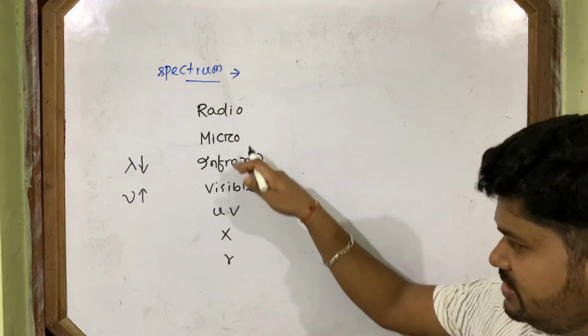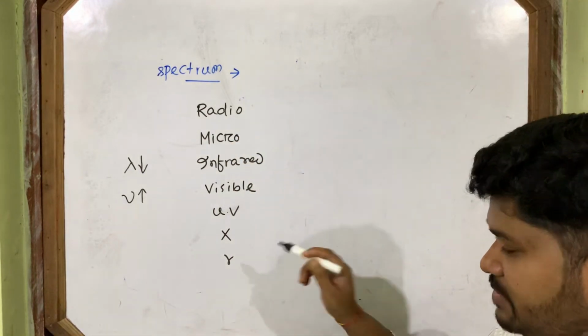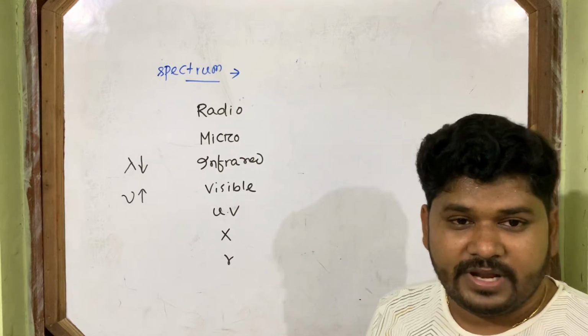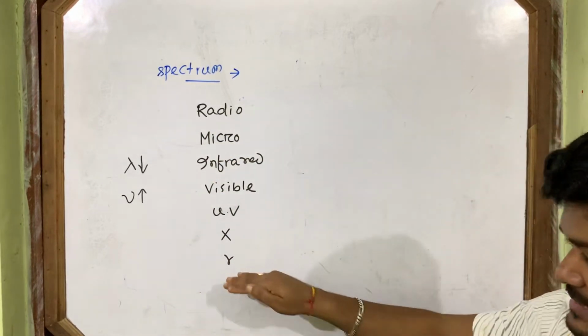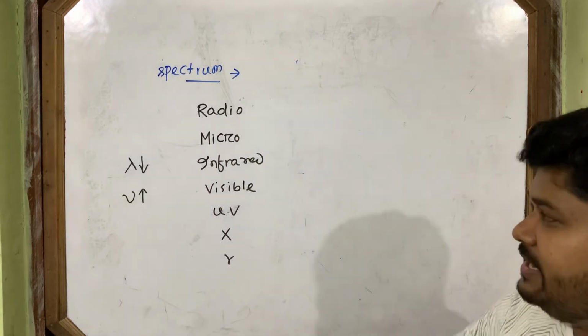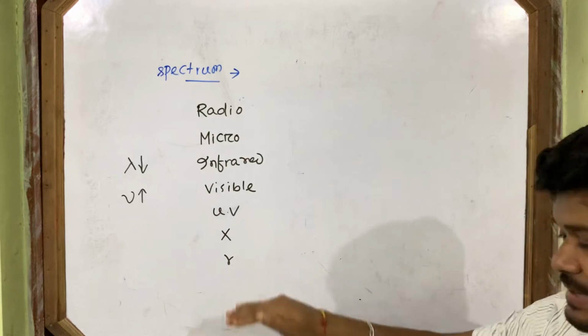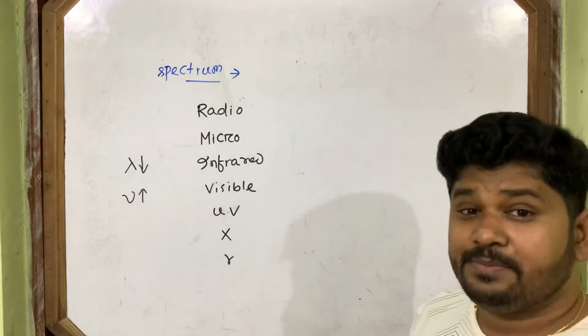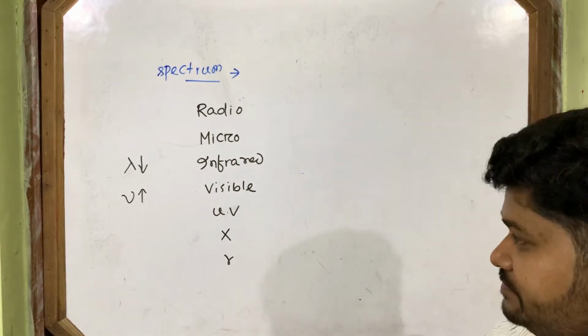I wrote the rays from the top to the bottom. Radio wave has maximum wavelength, gamma ray has minimum wavelength. Radio wave has minimum frequency and gamma ray has maximum frequency. The most energetic radiation is gamma ray.